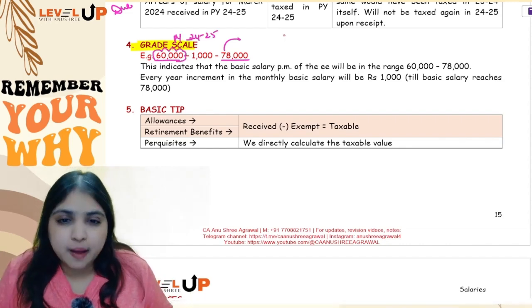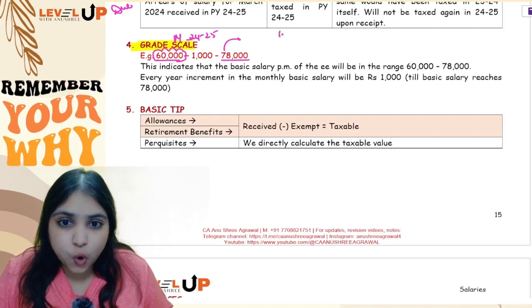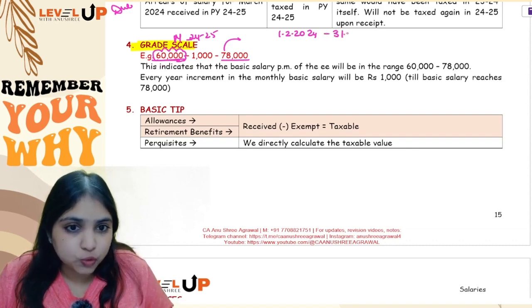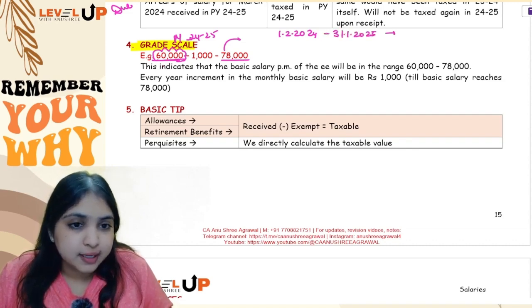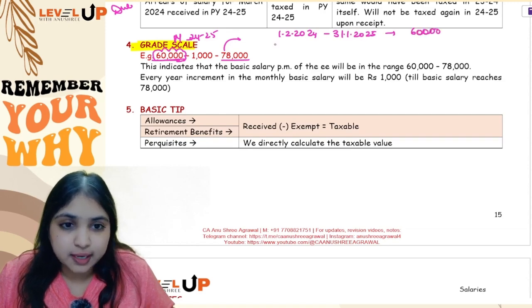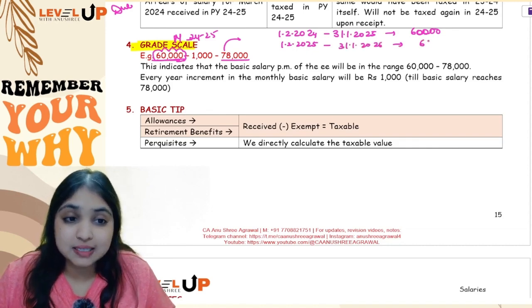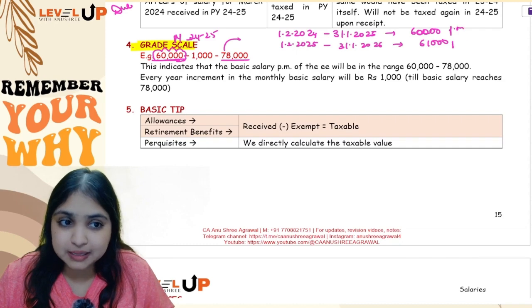So let's take an example. Let's say our employee was hired on 1st February 2024, with a starting salary of 60,000. So from 1st February 2024 to 31st January 2025, his salary is going to be 60,000. Then from 1st February 2025 to 31st January 2026, his salary will be 61,000 per month.